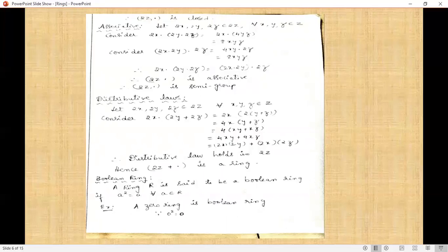Okay students, next we are going to another definition, Boolean ring. First of all, we know about the idempotent element in groups. What is an idempotent element?